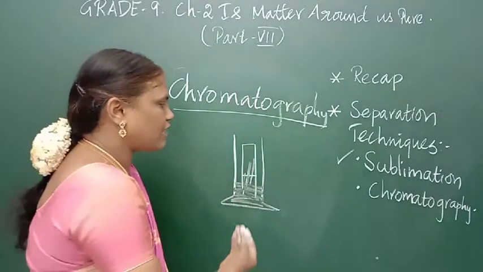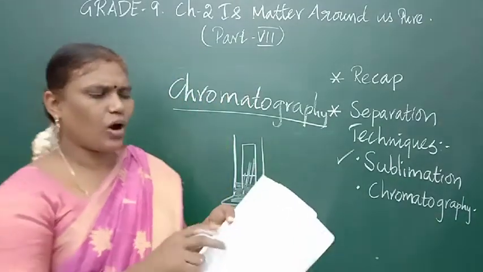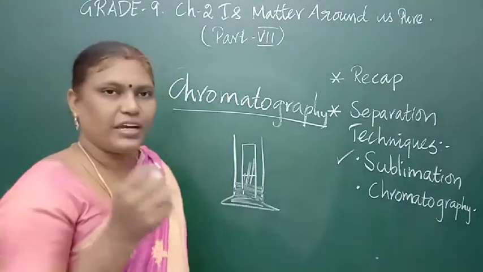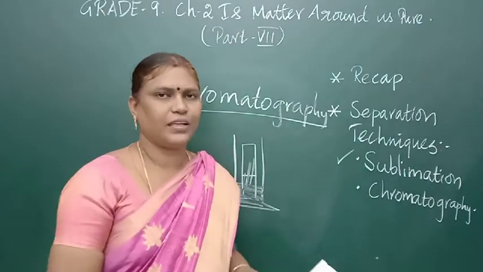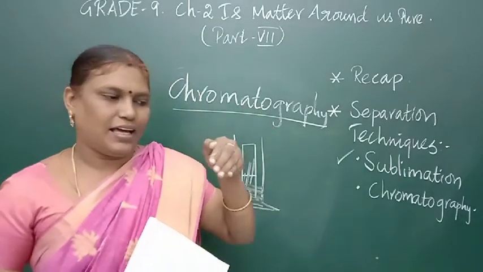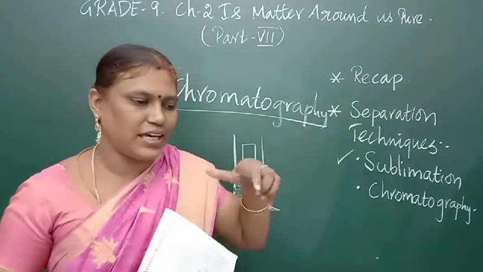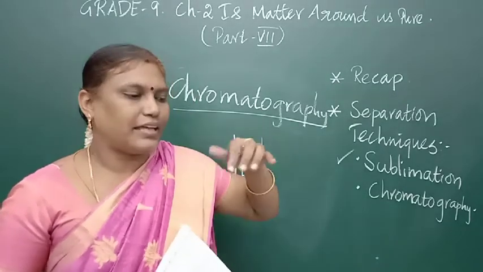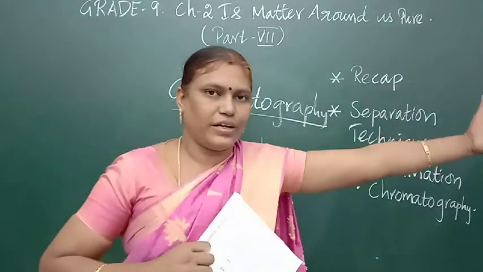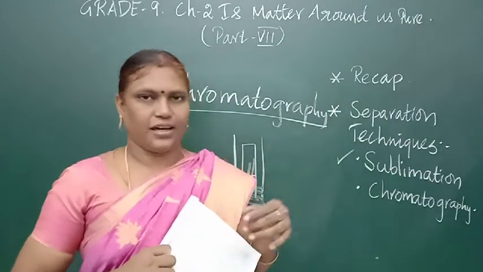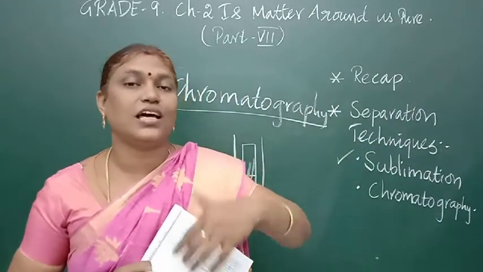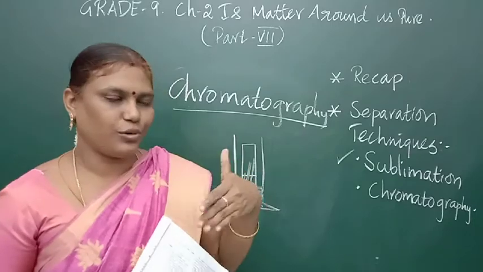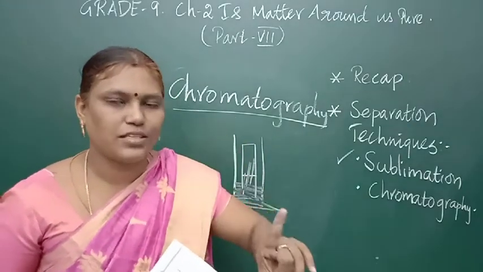When the water level is increasing, what happens to the ink? It starts to spread. According to the solubility, the range varies. When you see the paper, the ink will be spreading more in one area and very little in another, because of the variation in solubility. I can know whether there is only one solute or many.